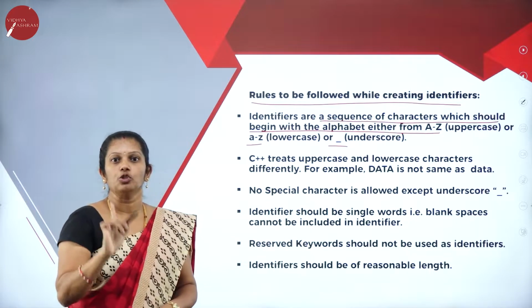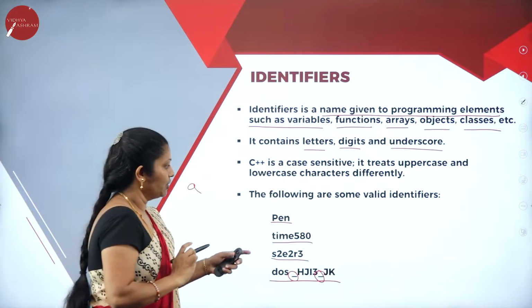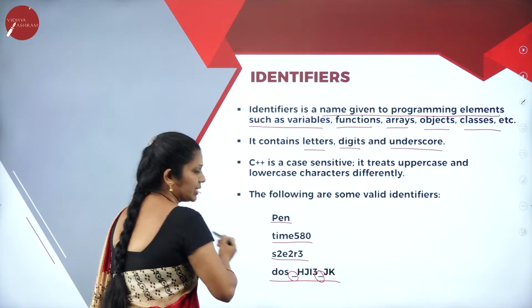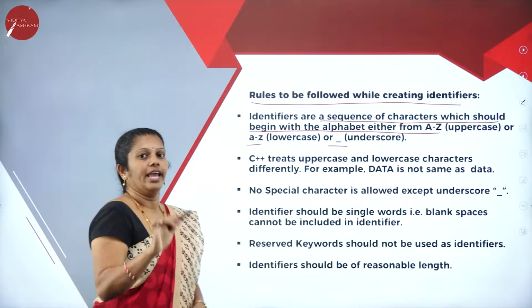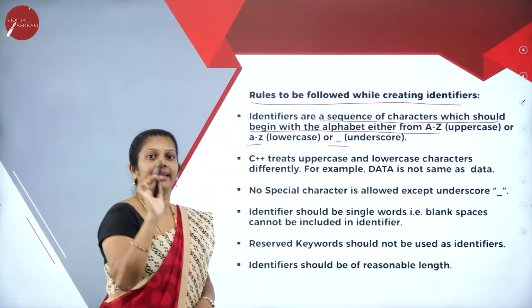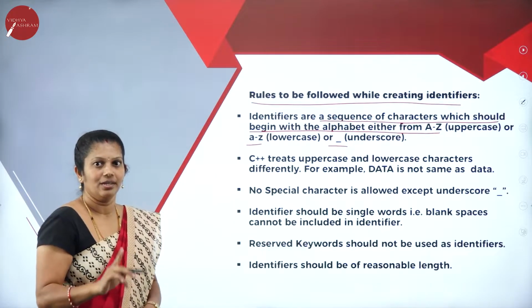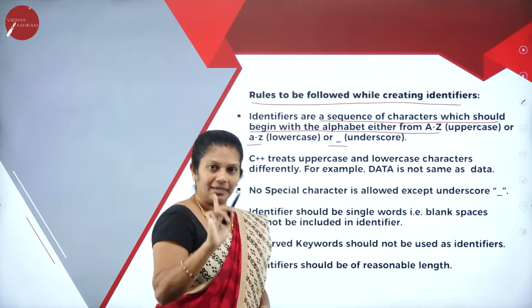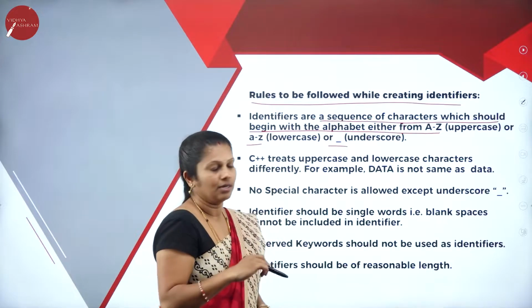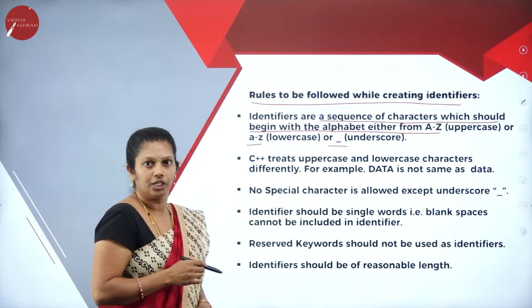But we are not supposed to begin with numbers. Here, if you observe, in the beginning I have not started with numbers. It means that the first rule is that any identifier must start with alphabets, capital A to Z or small a to z, and with that, if I want, I can use underscore.